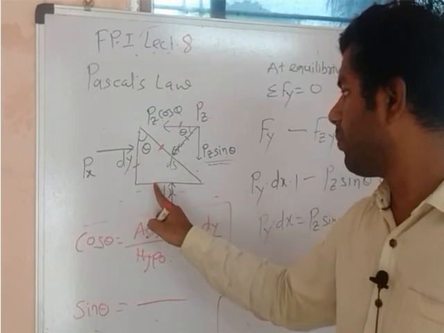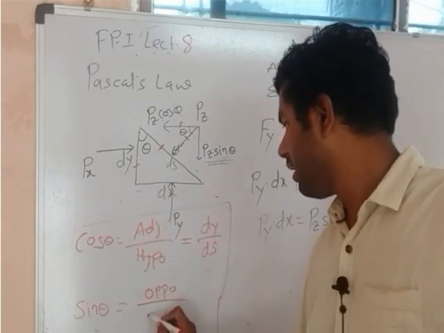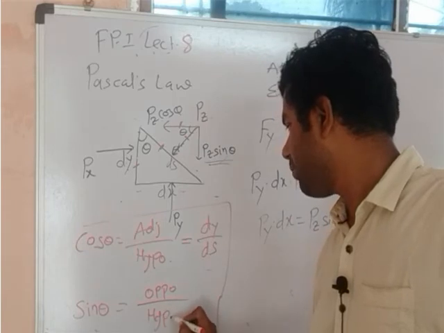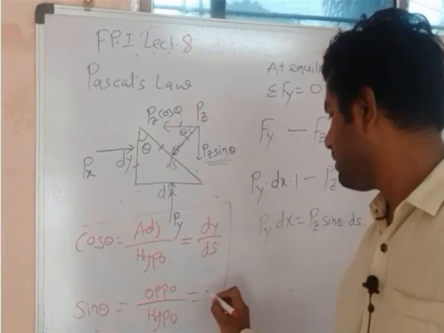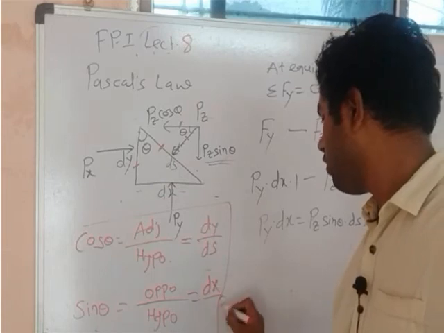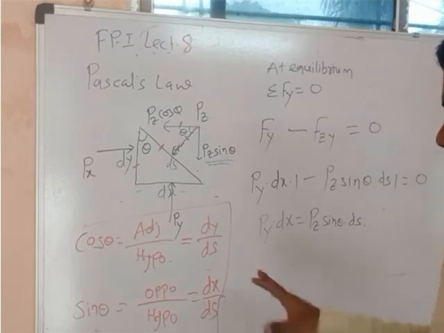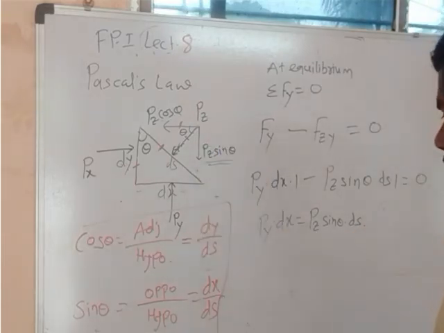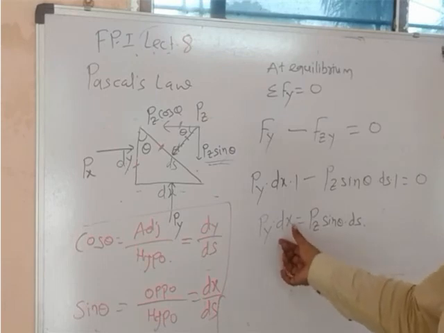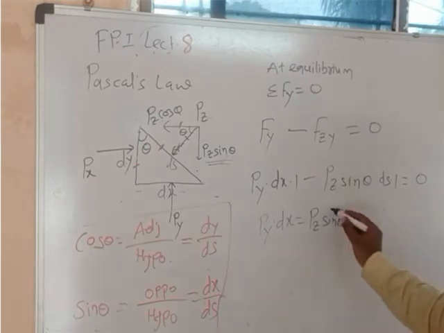Okay. So sin theta is equal to opposite upon hypotenuse. Opposite side is dx and hypotenuse is ds. Is it clear now? That means instead of sin theta, we can write this term. So what is sin theta? Let me circle the sin theta first.